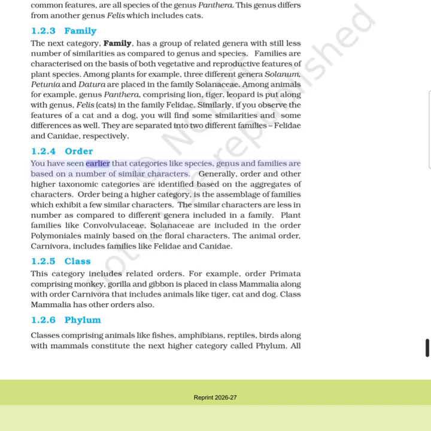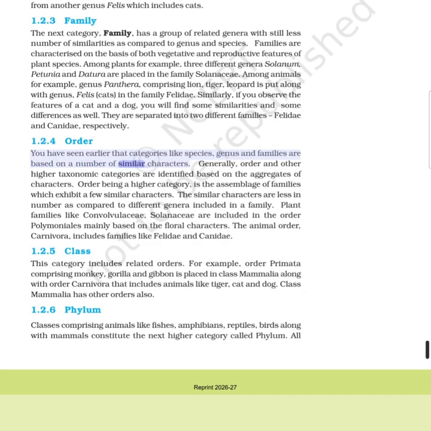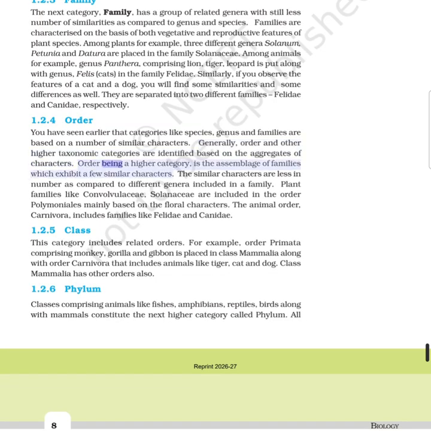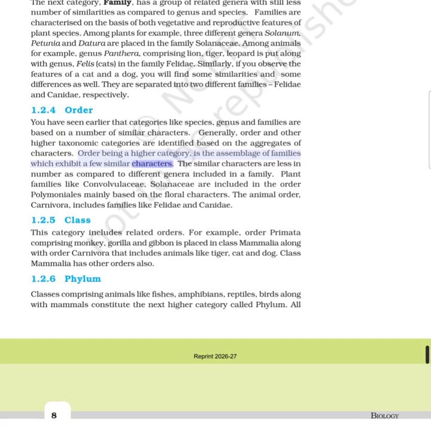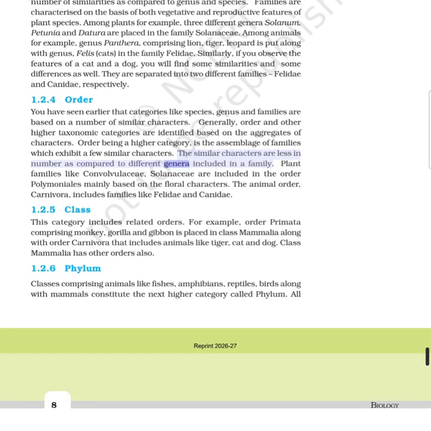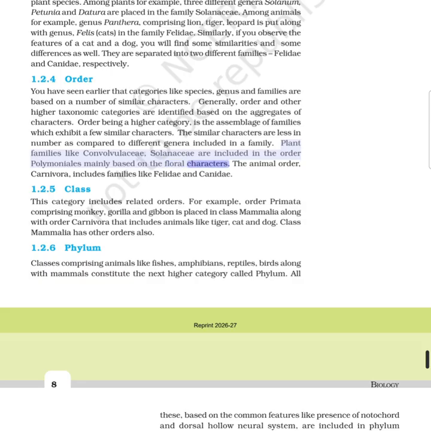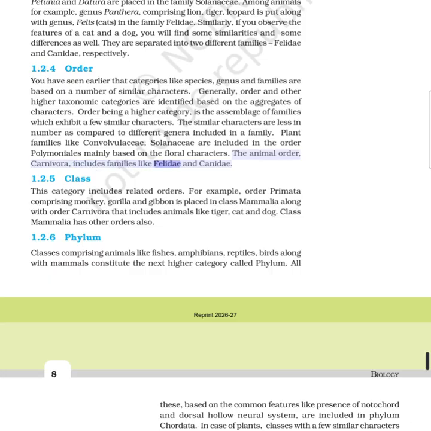1.2.4 Order. You have seen earlier that categories like species, genus and families are based on a number of similar characters. Generally, order and other higher taxonomic categories are identified based on the aggregates of characters. Order, being a higher category, is the assemblage of families which exhibit a few similar characters. The similar characters are fewer in number as compared to different genera included in a family. Plant families like Convolvulaceae and Solanaceae are included in the order Polemoniales mainly based on floral characters. The animal order Carnivora includes families like Felidae and Canidae.